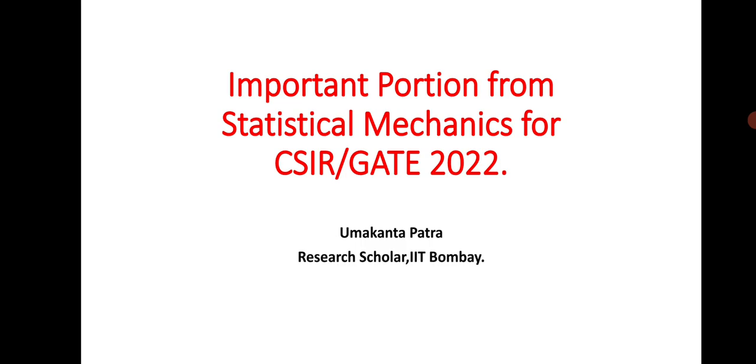In this video, I will discuss some of the important portions from statistical mechanics. As you know, statistical mechanics is one of the important topics in physics, from where you get at least 12 to 40 marks in your examination, and your CSIR NET and GATE examinations are very close to you. So you are all preparing for your examination. I think I have to ping you all that you should not neglect this portion at least, because this portion will be very effective to score 4 to 5 bonus marks in your performance. So let's start the session and discuss important portions from statistical mechanics.